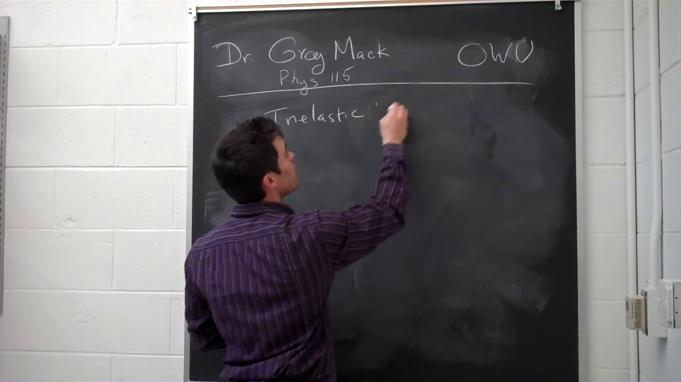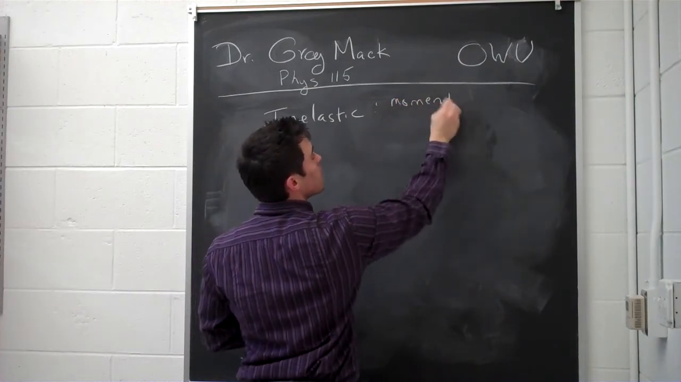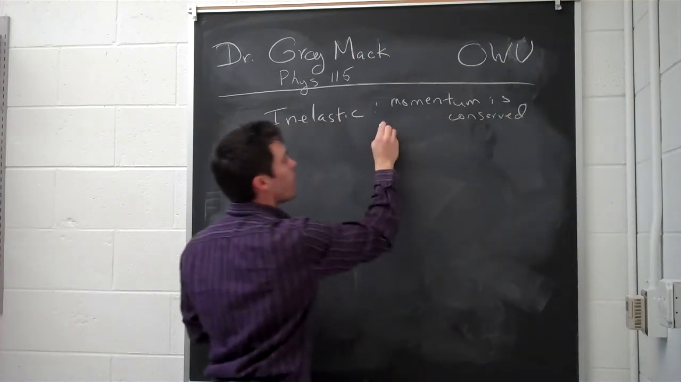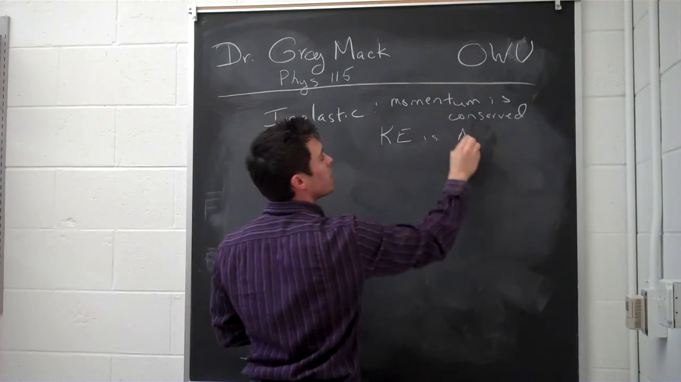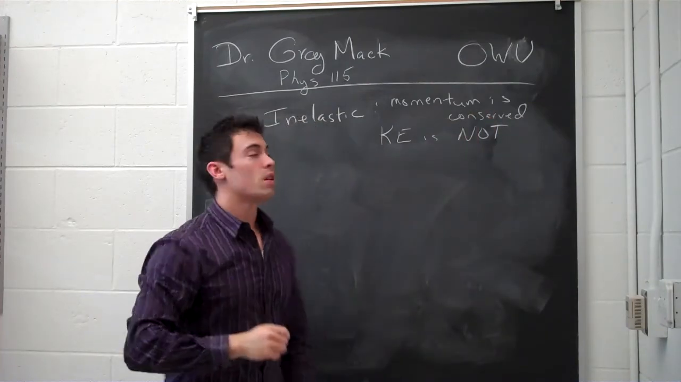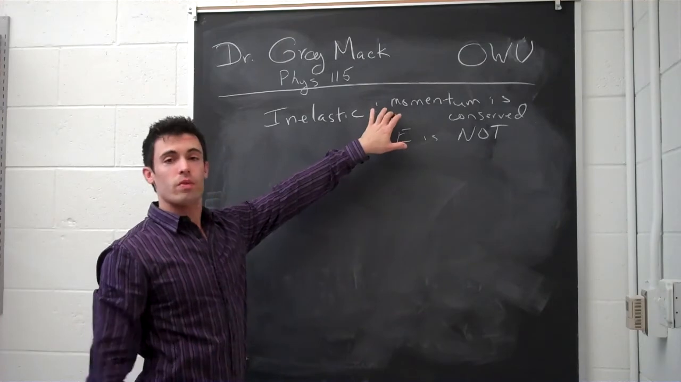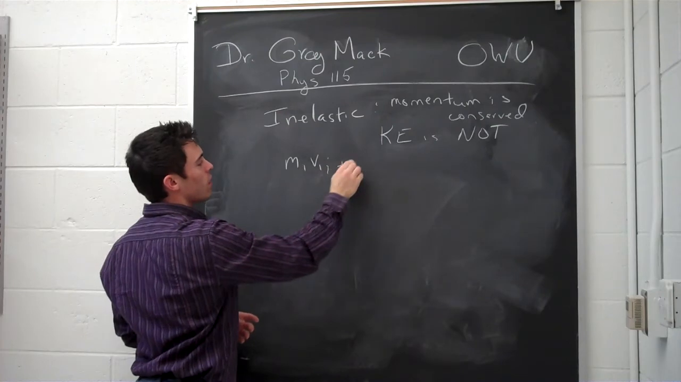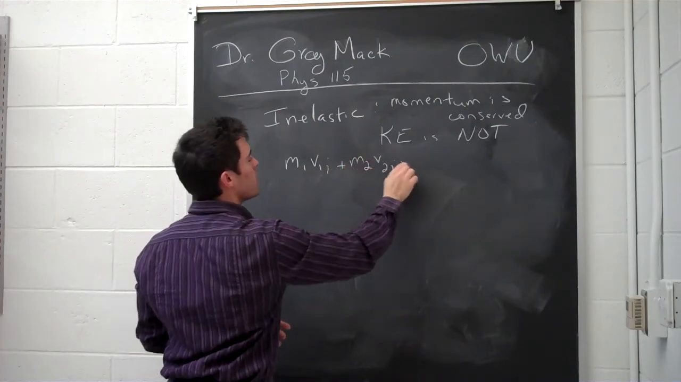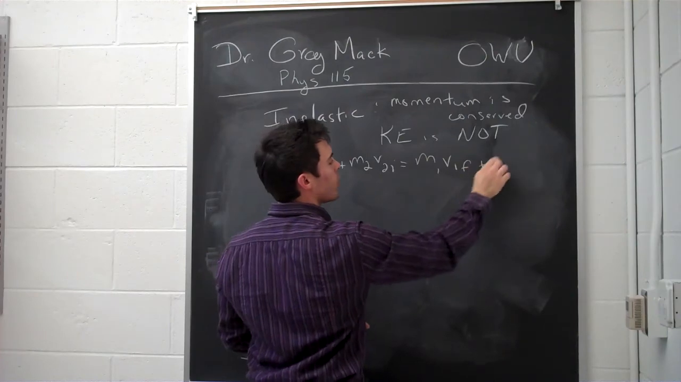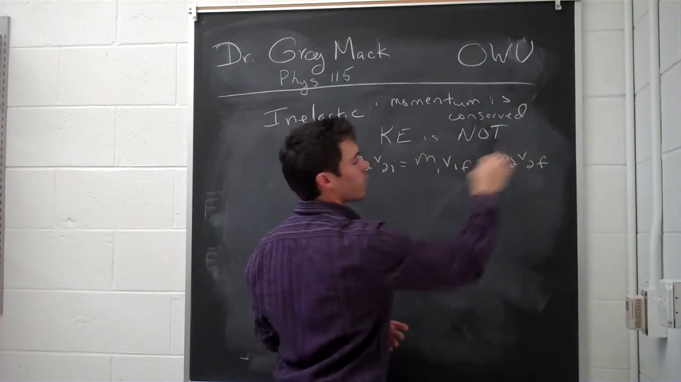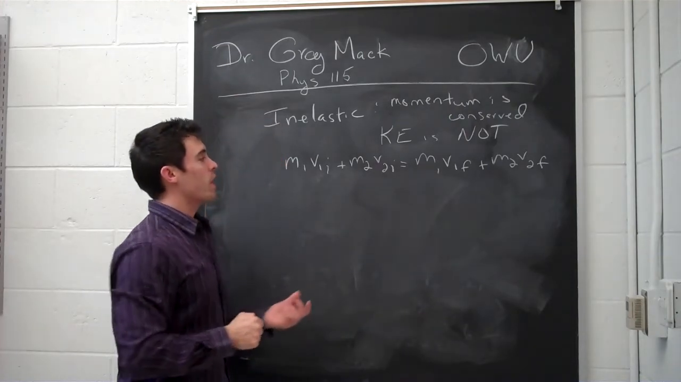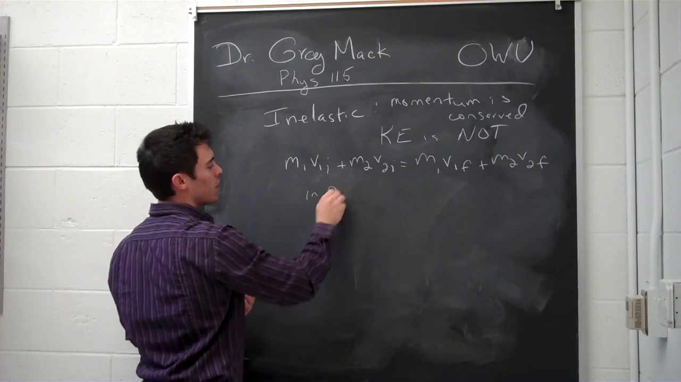In that situation, yes, the momentum is conserved, but the kinetic energy is not. And so, the only equation we have to worry about is the conservation of momentum. That being m1 v1I plus m2 v2I is equal to m1 v1F plus m2 v2F. Where again, m times v is momentum. Okay? Now the special thing about a perfectly inelastic collision